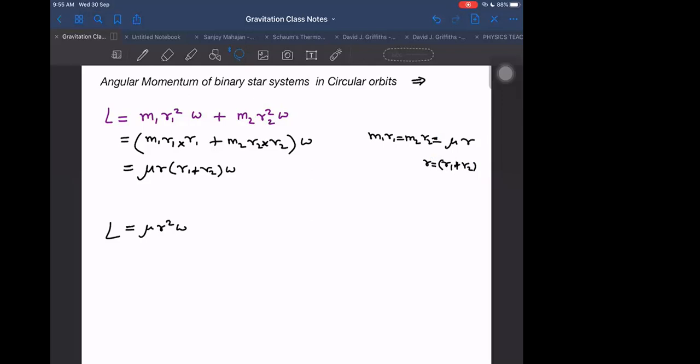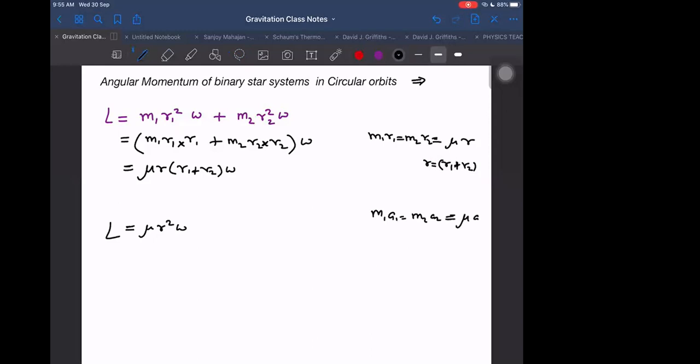Anyway, mu into r square omega, that is it. So see, this mu helps us so wonderfully in moment of inertia also. But there's a difference in this and the last case. When I was saying m1 a1 equal to m2 a2, I was not saying m1 a1 plus m2 a2 is equal to mu into a. Individually each of these was equal to mu into a.